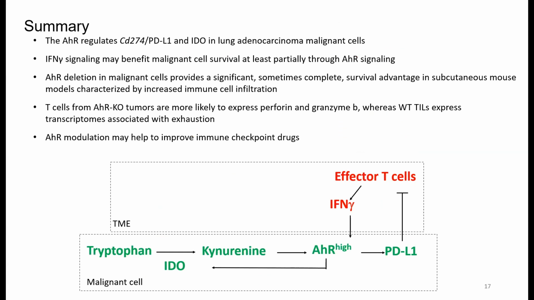In summary, we found that AHR regulates IDO and PD-L1, an effect that can be exacerbated by interferon gamma. Malignant cell knockout of AHR provides a survival benefit in vivo, and immune infiltrates from these tumors are more likely to be effector-like, whereas wild-type tumor T cells have more exhausted or suppressive phenotypes. Together, this data supports the possibility of AHR modulation as a way to improve immune checkpoint drugs.